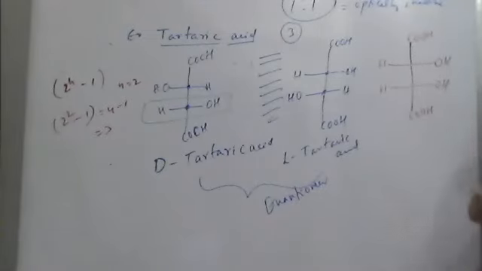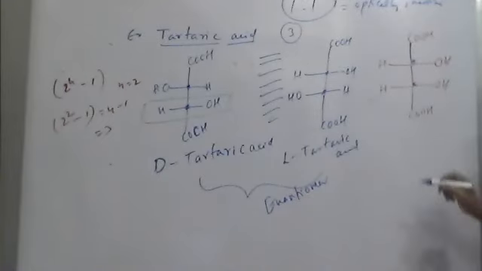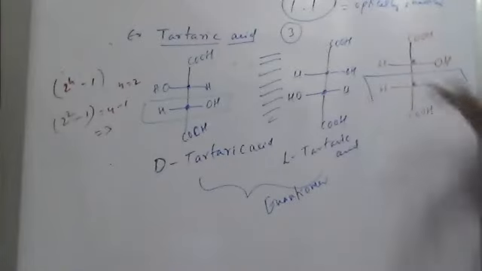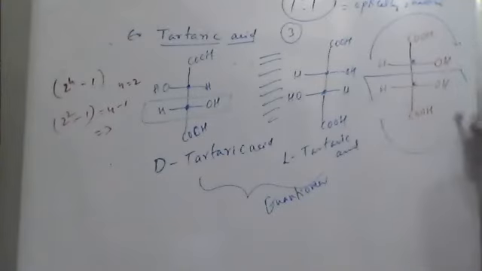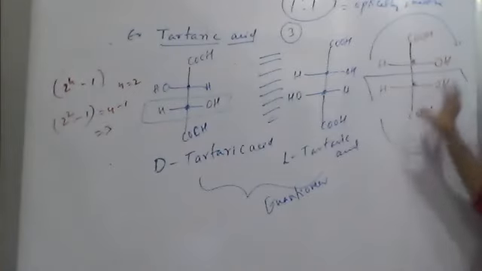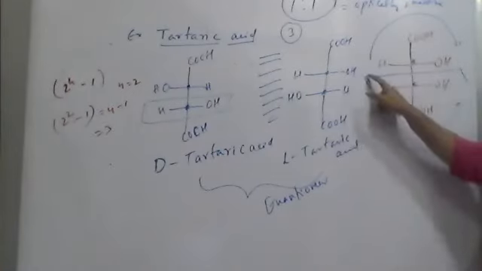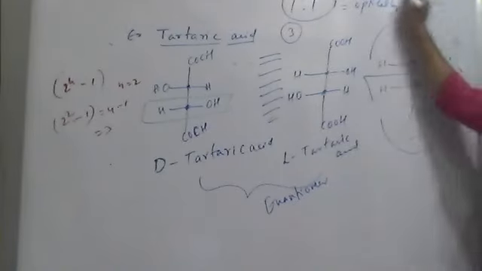Now still, both the carbons, the second and third carbon, are chiral. See here, both are chiral. But what happens here? If you cut the molecule into two halves or put a plane mirror here, the first half of the molecule is identical to the second half. Means within the molecule it has a plane of symmetry. The first half is like the second half, the second half is like the first half. So due to this plane of symmetry, though having two chiral centers, this molecule is optically inactive.